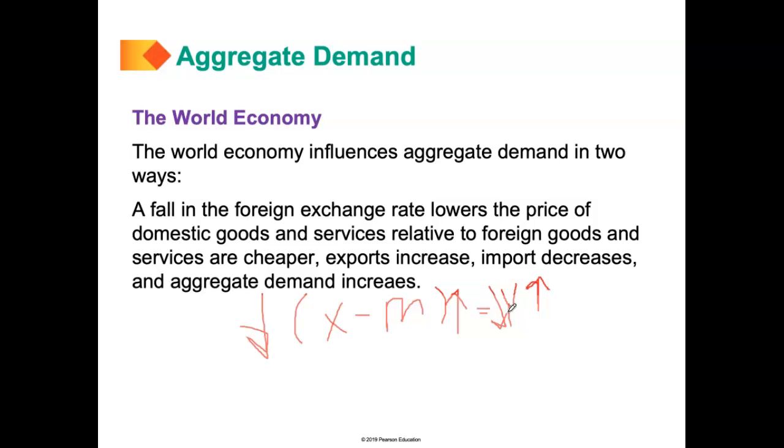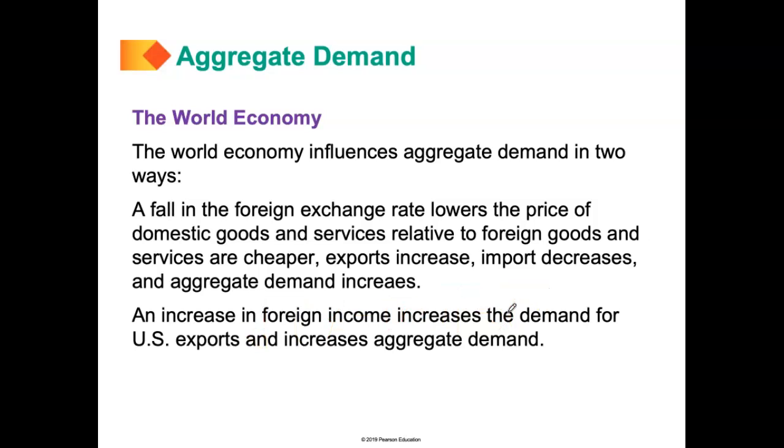And the second way is basically an increase in foreign income increases the demand for US exports and increases aggregate demand. As foreigners become more wealthy, they decide to buy more from the US. That will actually increase the demand for US goods, and that will increase aggregate demand. If foreigners feel less wealthy, they don't buy as much American goods, and that will decrease aggregate demand.